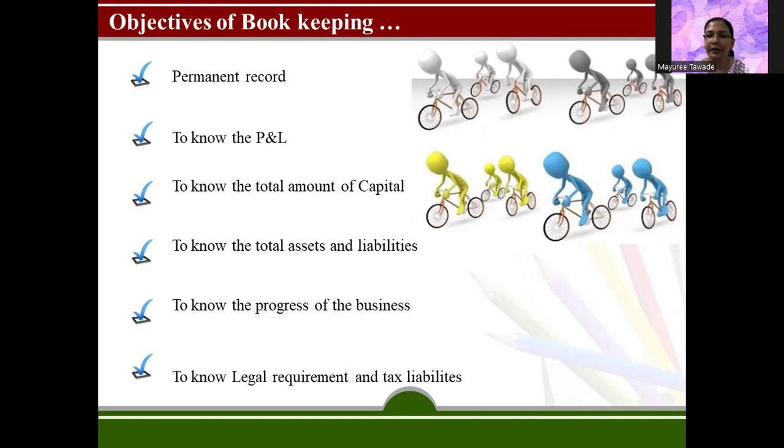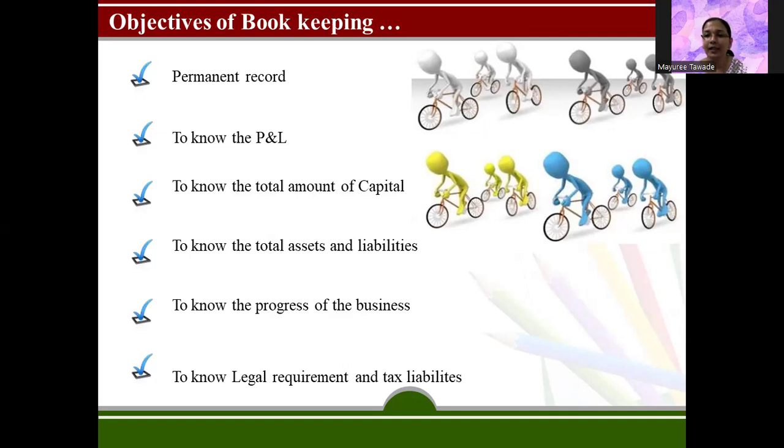Then to know the P&L, that is profit and loss: how much profit or loss your business has made, how much expenses you have incurred, and how much income you have gained for that particular accounting year. To know the total amount of capital your business has, the total assets and liabilities, to know the process of the business, and to know legal requirements and tax liabilities. These are the basic objectives of bookkeeping.